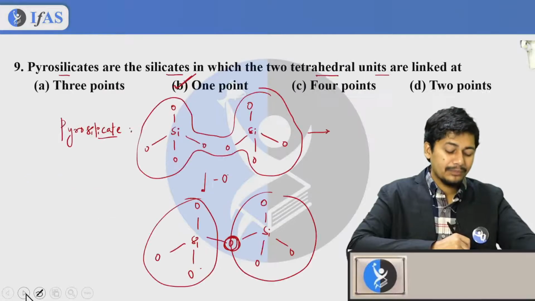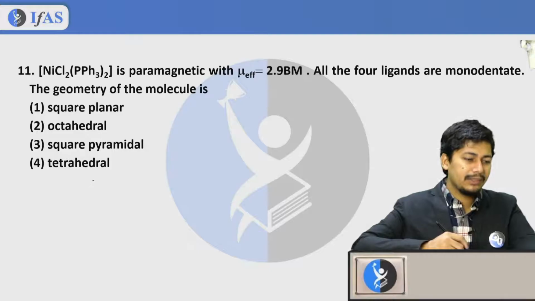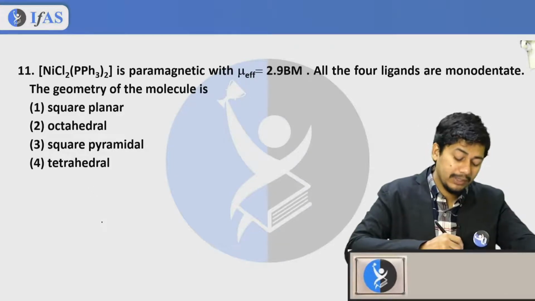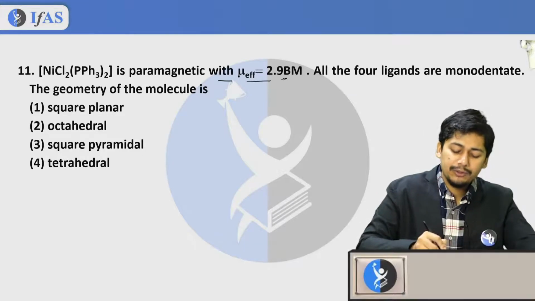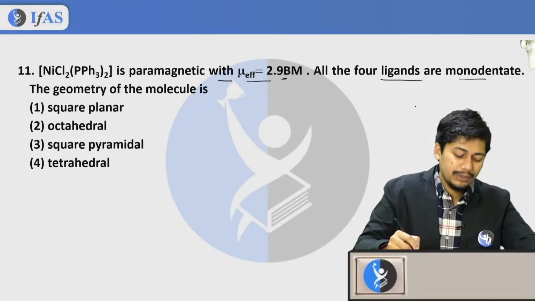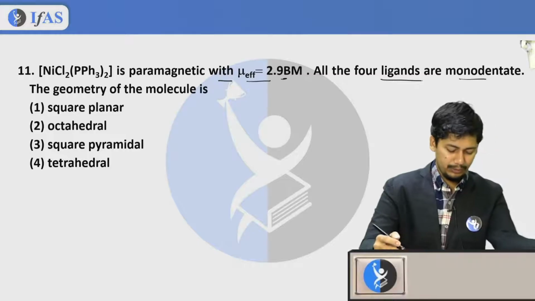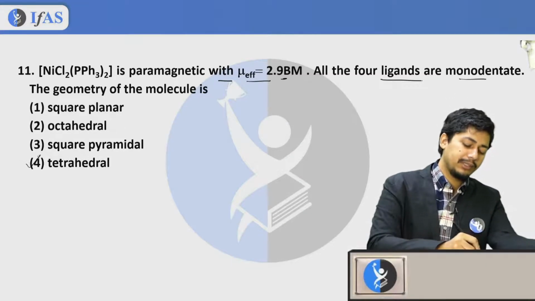Now we were talking about this question. NiCl2(PPh3)2 is paramagnetic with mu effective equal to 2.9 Bohr magneton. All the four ligands are monodentate. What will be the geometry of the molecule? It is going to be tetrahedral.